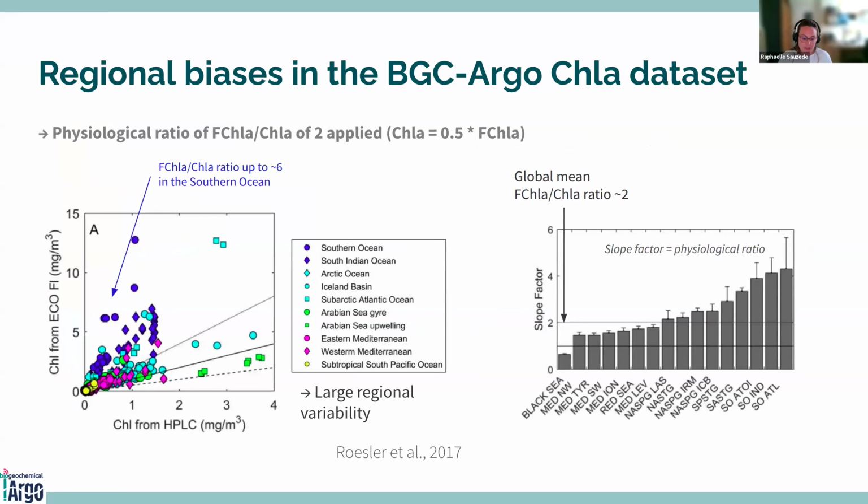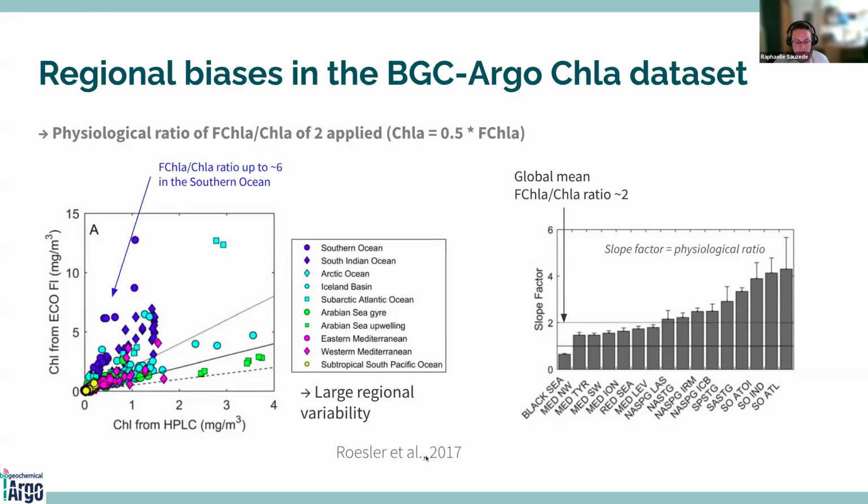So from the study of Rossler et al. in 2017, you can see here, for example, the fluorescence against the chlorophyll concentration from HPLC, which is known to be the reference data for chlorophyll concentration. And you can see that there are some regional biases, with a ratio of fluorescence over chlorophyll concentration up to a factor of 6 here in the Southern Ocean. So we have really a large regional variability.